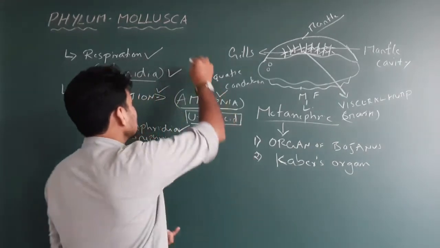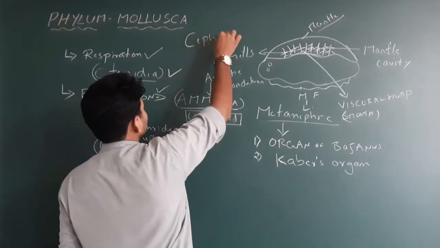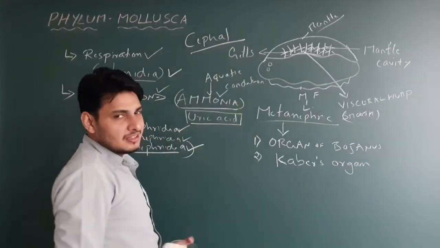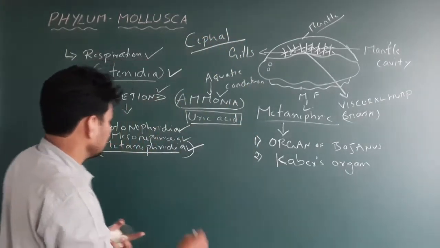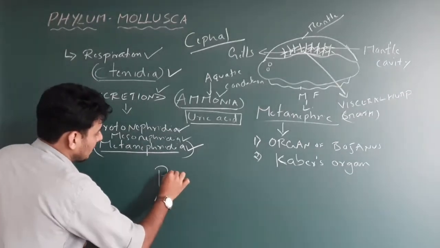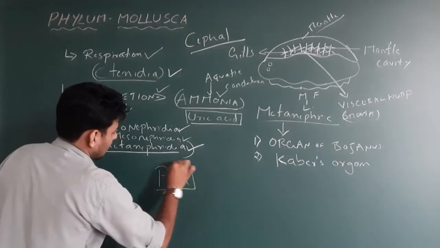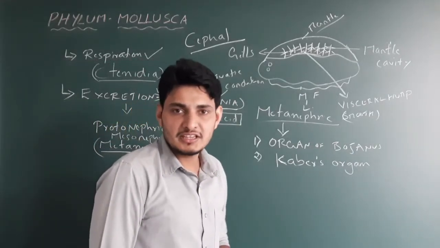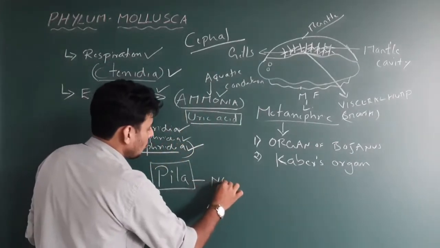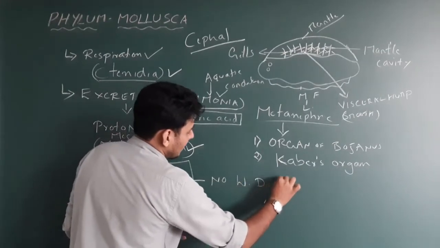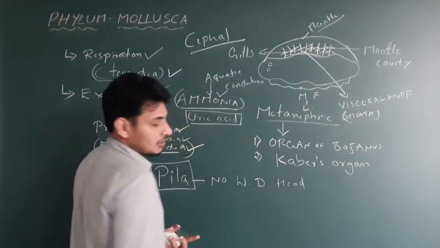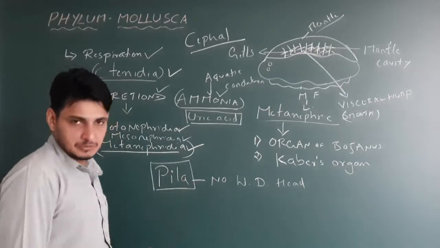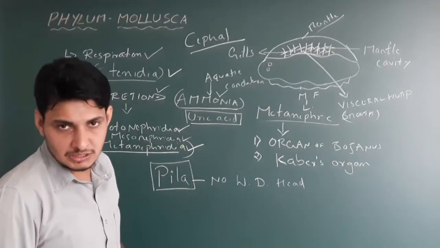The majority of mollusca exhibit cephalization, that is, a well distinct head. But there is a particular mollusca called the pila, the apple snail, which doesn't exhibit cephalization. That means no well distinct head. This could be asked. This is one exception in the phylum mollusca.